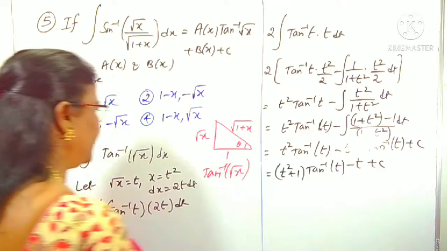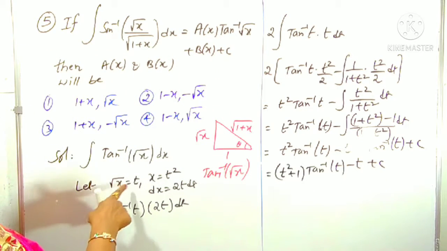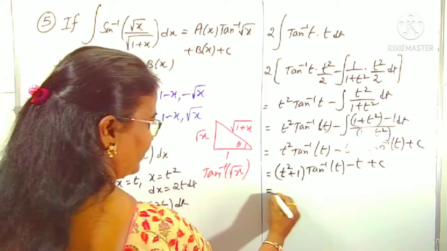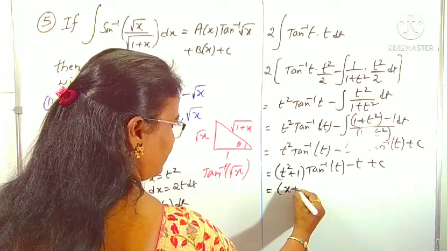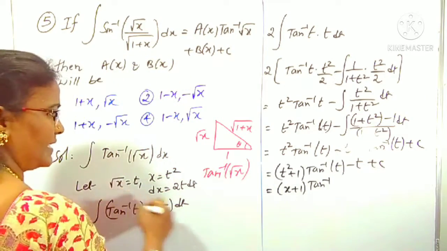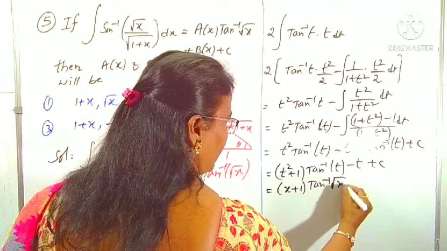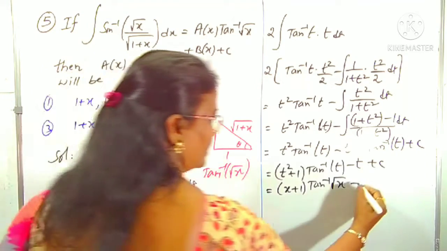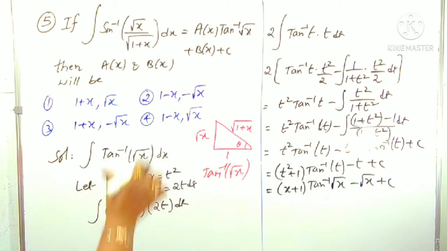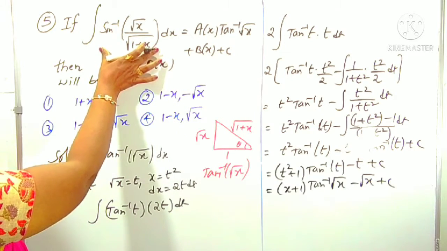Now we can concentrate on t. What is t? t is root x. t square is x. In place of t square, you can replace it as x. It becomes x plus 1, tan inverse t is tan inverse root x, right? Minus t is minus root x, plus c, right? This we got by taking the integration of this one.